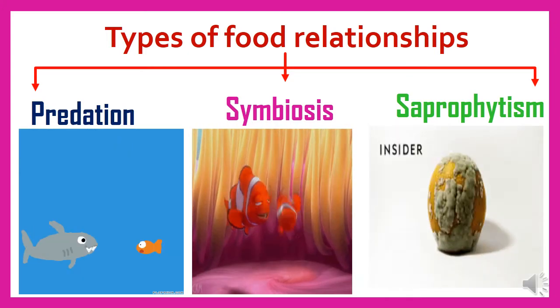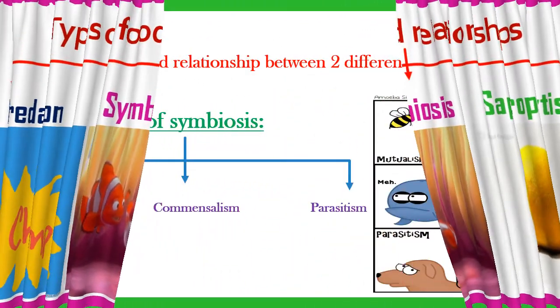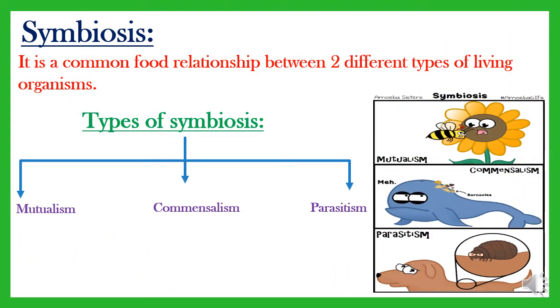After that, we have talked about symbiosis. And we said that symbiosis is a common food relationship between two different types of living organisms, and it has three types: mutualism, commensalism, and parasitism. We have talked about mutualism and we said that in mutualism, the two livings get benefit from each other, so both of them are happy.